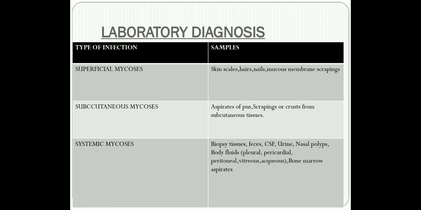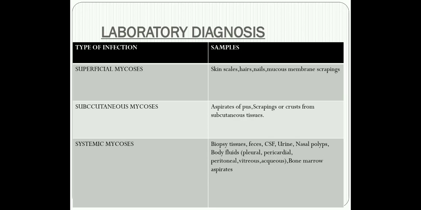If it is a superficial mycosis, we usually prefer skin scales, and skin, hair and nail samples. For subcutaneous mycosis, we prefer aspirates of pus and scrapings or crust from the subcutaneous tissues. And for systemic mycosis, depending on the organ system involved, we collect the appropriate samples.